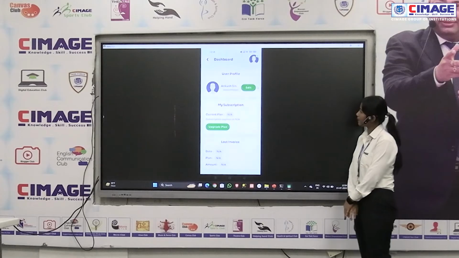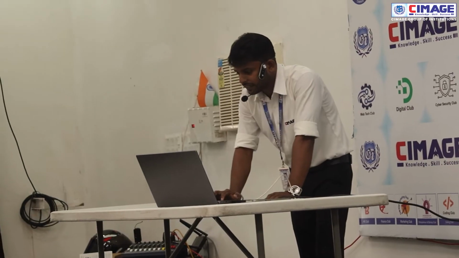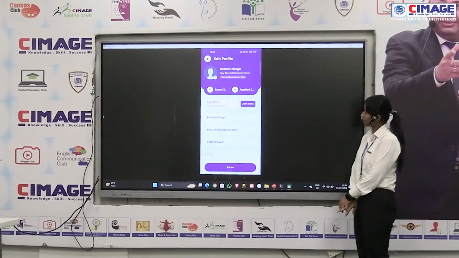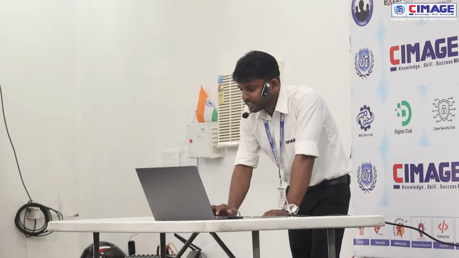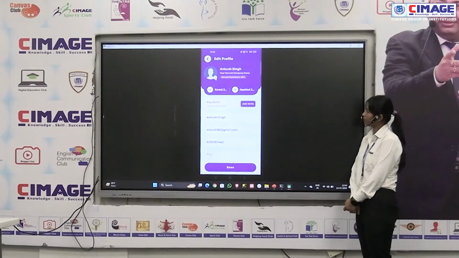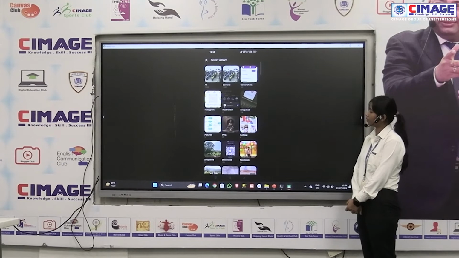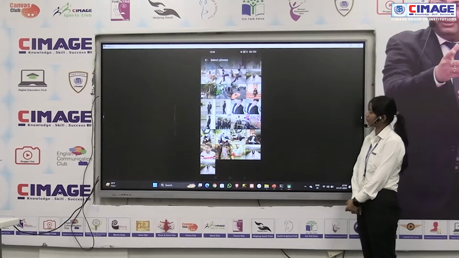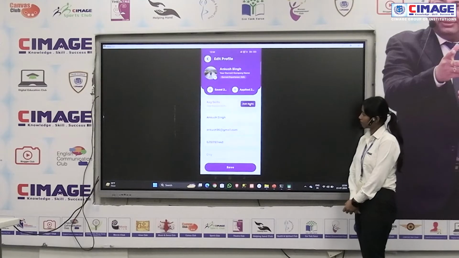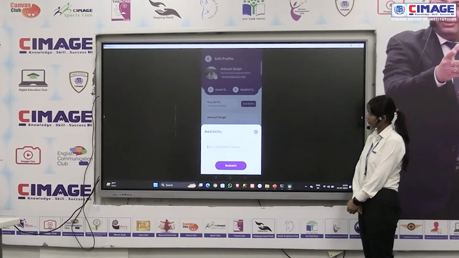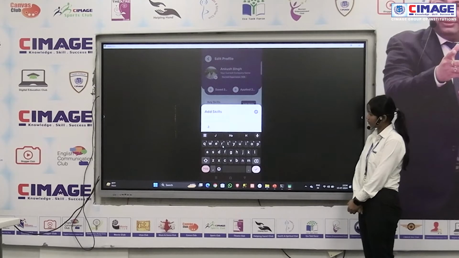We can also edit our user profile by clicking on edit. Here are the options where we can add our image for a user profile. Now select an image for the user profile. After that we can also add skills of a user. So I add skills, like I type Java and submit.